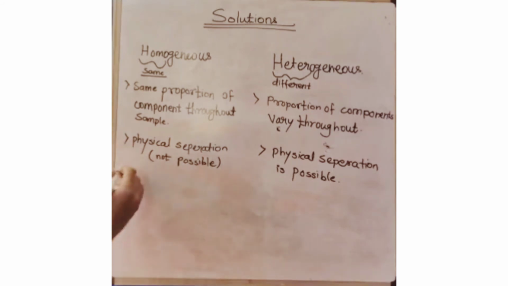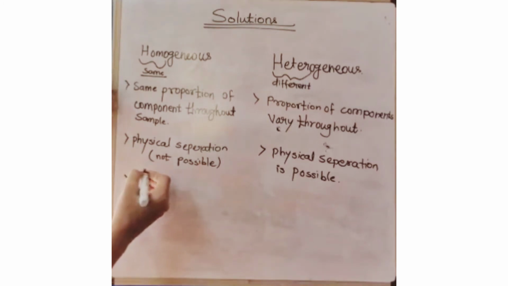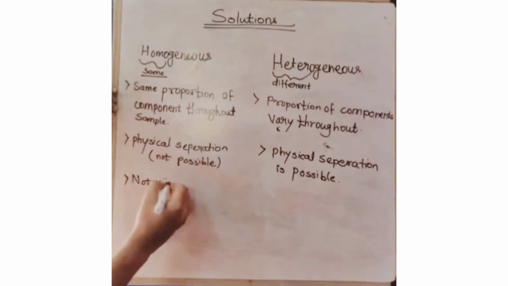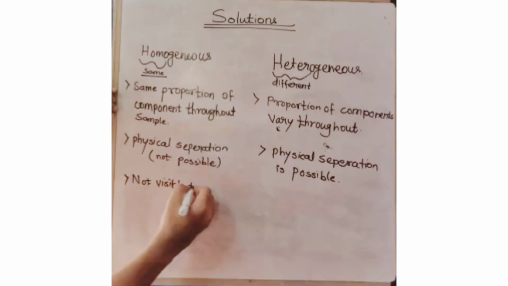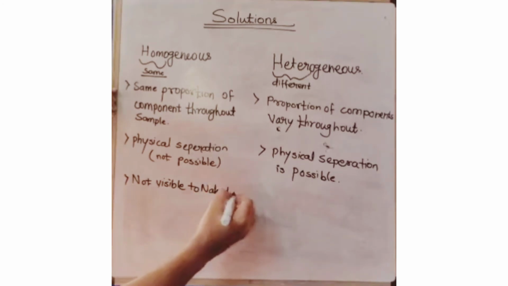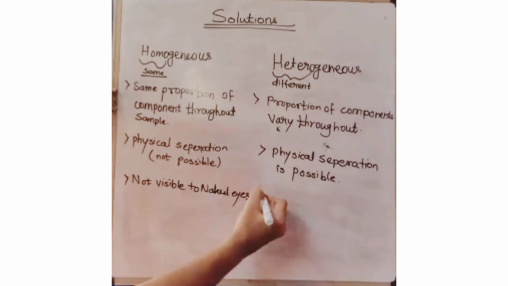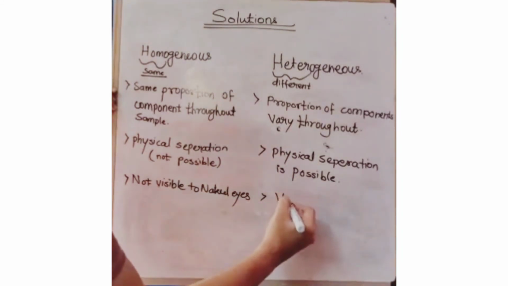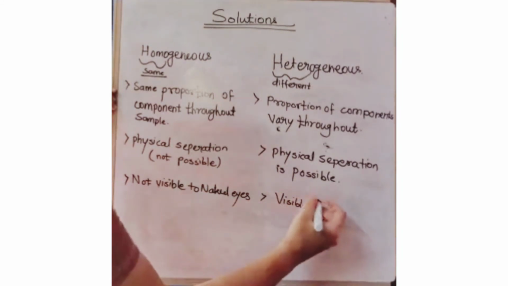No. So I will mark one more point, that it is not visible to the naked eye. Over here it is visible to the naked eye.